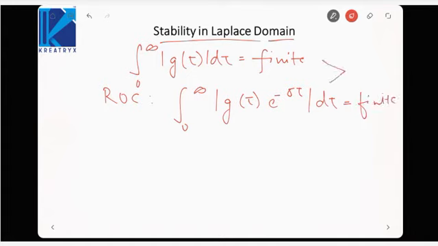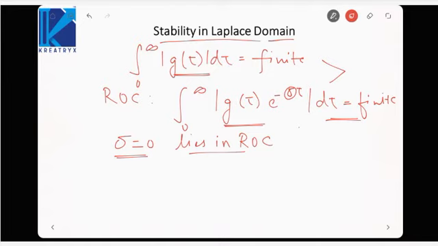If we compare these two equations, we get that σ = 0 lies in the ROC. ROC is basically the range of sigmas for which this integration is finite. Now I know this integration is finite for σ = 0, which means σ = 0 lies in the ROC. That is the condition for stability.